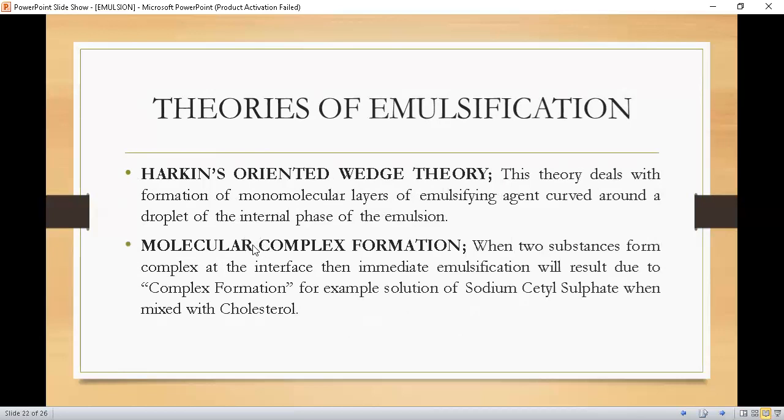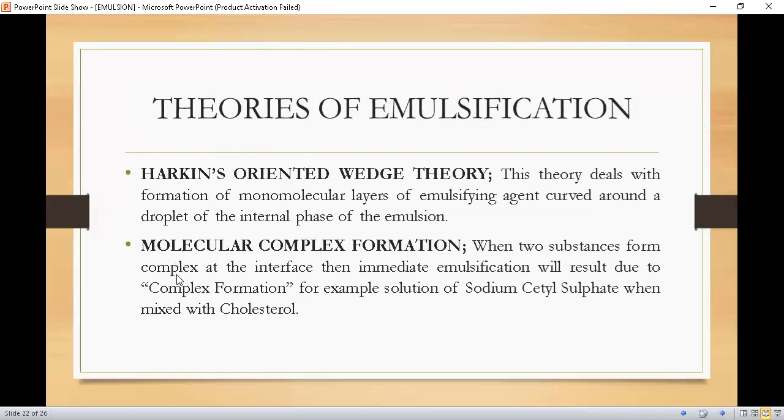This theory deals with the formation of a monomolecular layer of emulsifying agent curved around a droplet of the internal phase of the emulsion. It means there is a formation of a monomolecular layer, a film formed in a curved fashion around the globules or droplets of the dispersed phase.